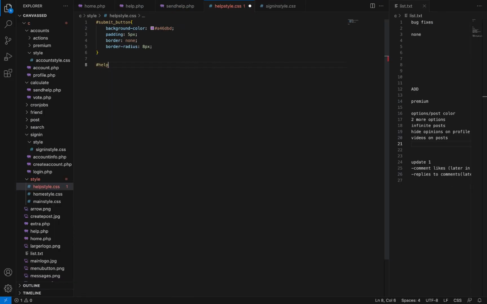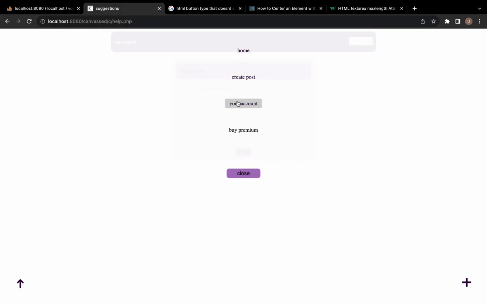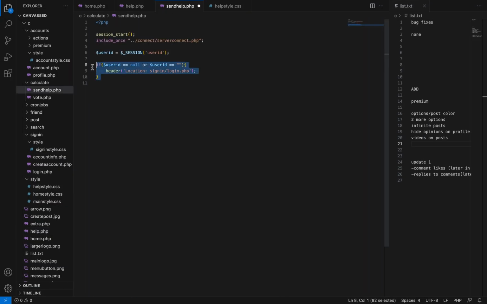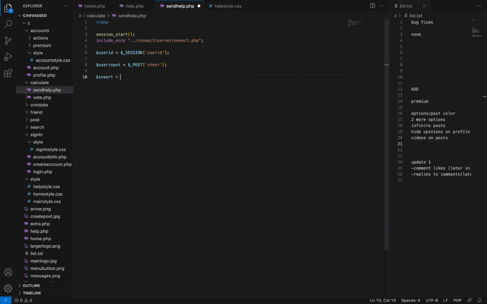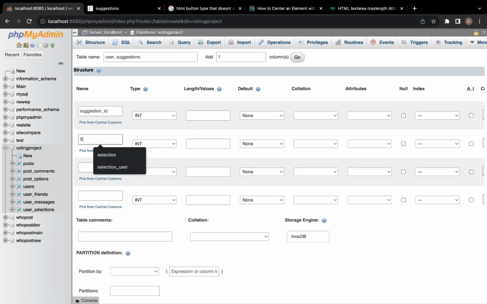Oh yeah, here's the page. This will use the SQL with the PHP, and I put the suggestion in the database, which I'm making right now. ID, your user ID, so I can see if I need to block you or not, if you're gonna sit there and spam it. And then yeah, the text, not too complicated.